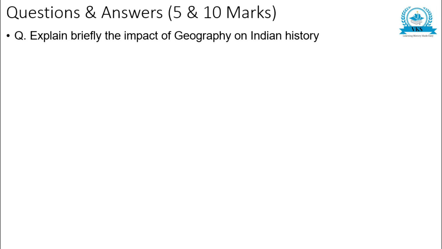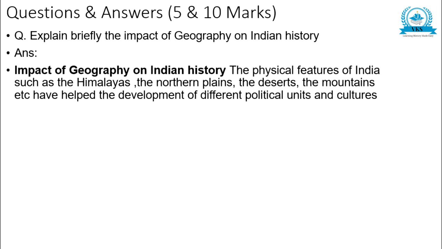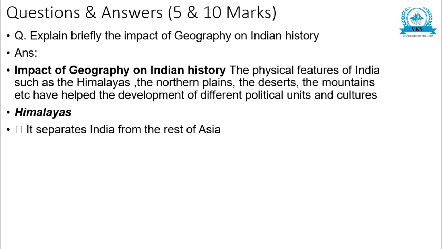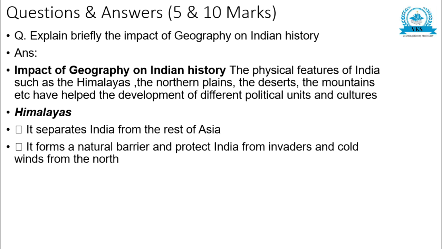Explain briefly the impact of geography on Indian history. The physical features of India such as the Himalayas, the northern plains, the deserts, the mountains, etc. have helped the development of different political units and cultures. The Himalayas separate India from the rest of Asia. They form a natural barrier and protect India from invaders and cold winds from the north.